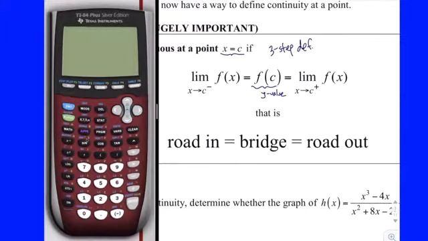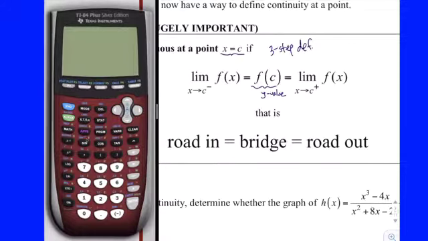Okay, if you want to think about it this way, the road coming in is equal to the bridge, which is equal to the road going out. Road, bridge, road. When all three of them are the same, and they all exist, the function is continuous at that point. And again, to reiterate, if any one of those three fails to exist, or any two of them are not equal to each other, the function is not continuous at that point, and we cannot drive safely across, all right?